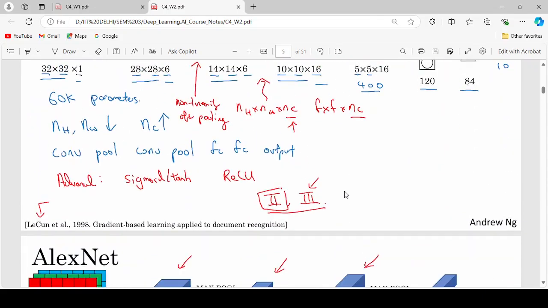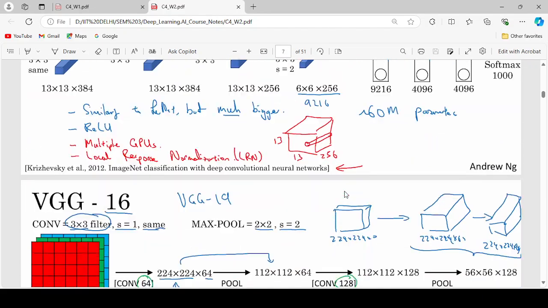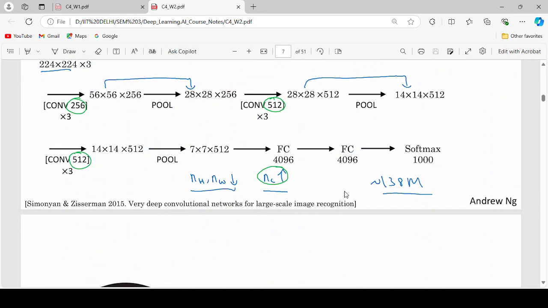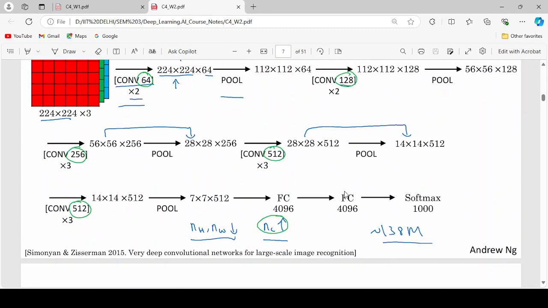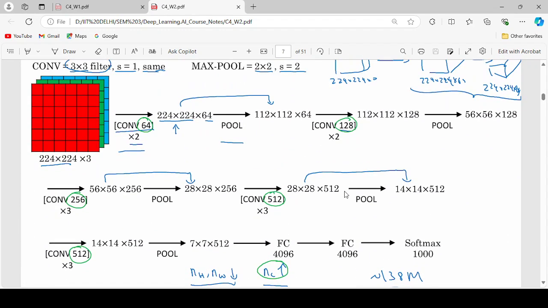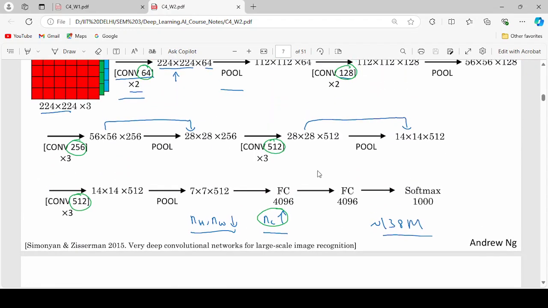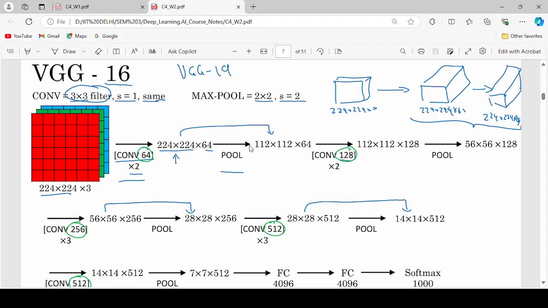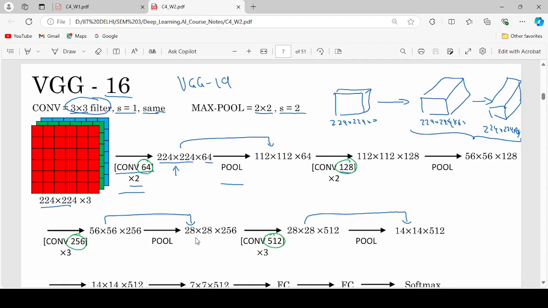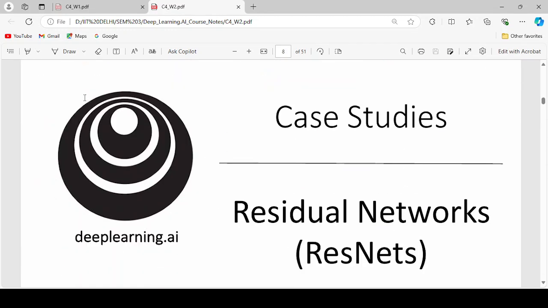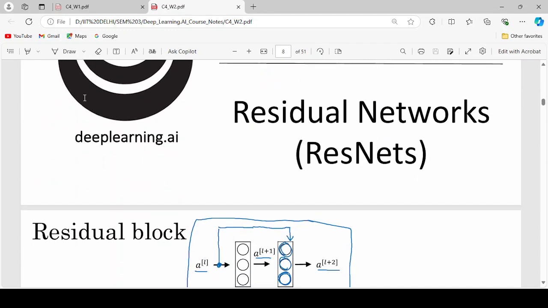Earlier we had only 60K parameters, then we moved to 60 million parameters, then to 138 million parameters. This is how the parameter size increases, so the computational time also increases. There is no difference in processing. The main difference is that we add more layers. That is why this architecture got the name VGG16.